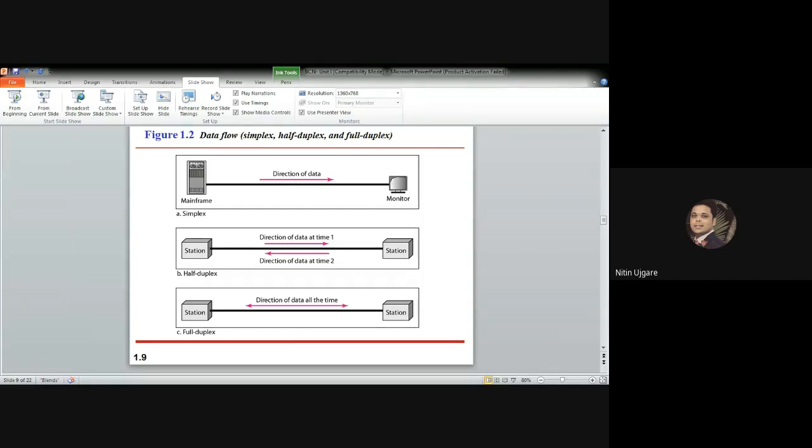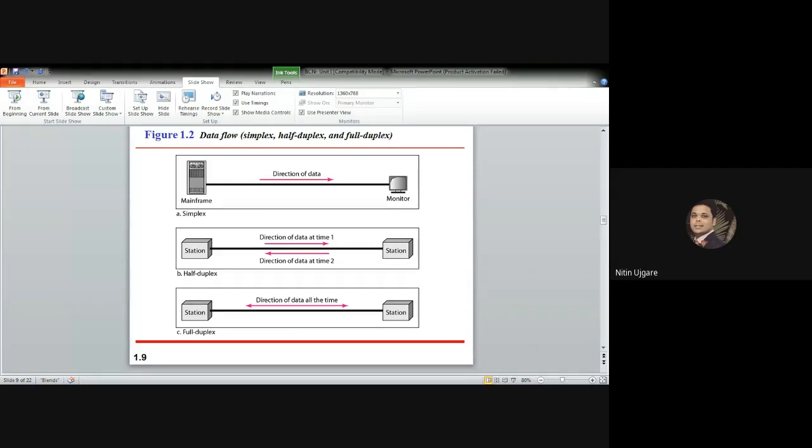The half duplex mode is used in cases where there is no need for communication in both directions at the same time. For example, walkie-talkies or radios. Radio is the best example, so there is only one way of communication happening at a time.